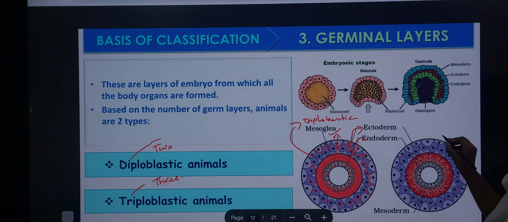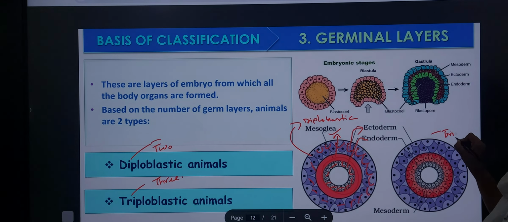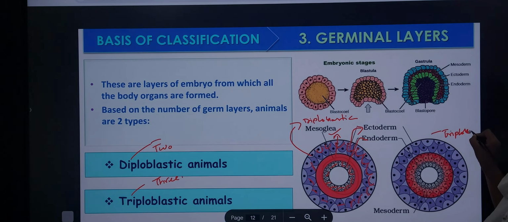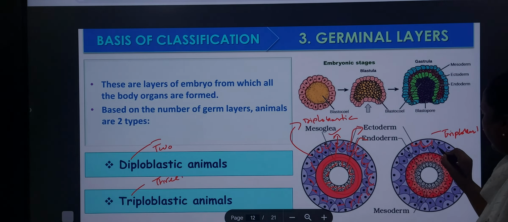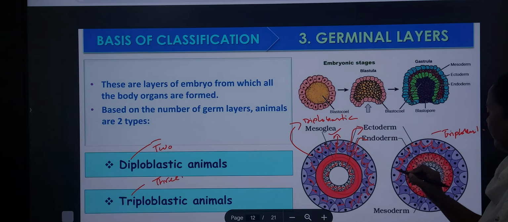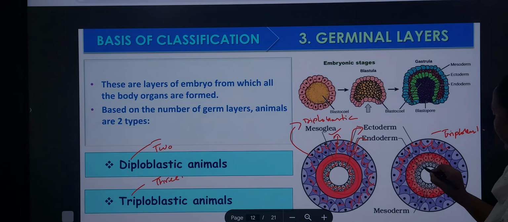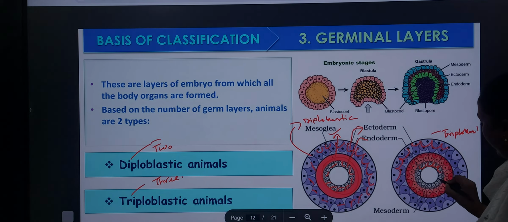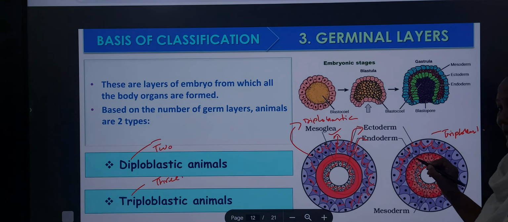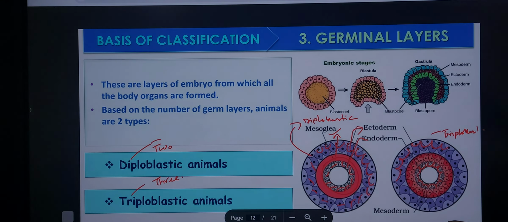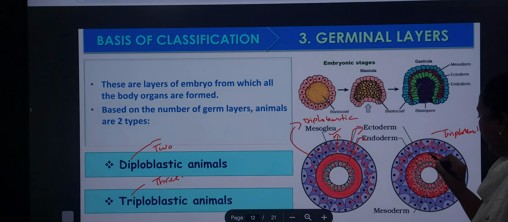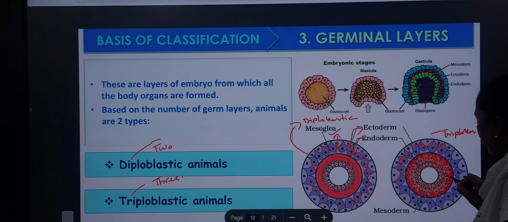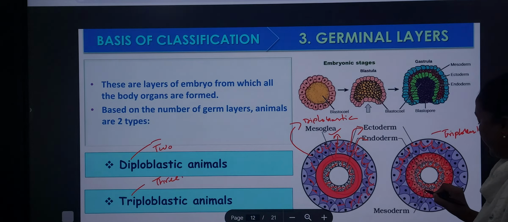Coming to triploblastic, observe here. The outer layer is arranged with cells, called ectoderm, and the endoderm is also arranged with cells. Here you observe, mesoderm is also present.